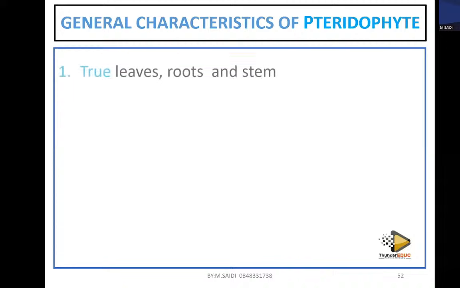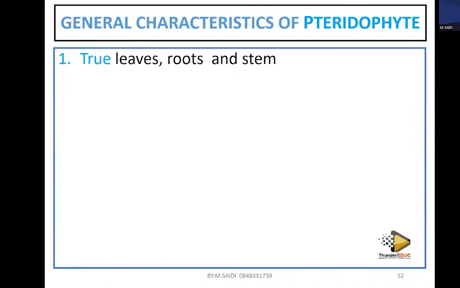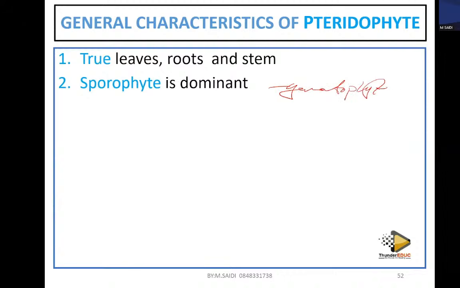Number one, they have true roots, true leaves, true stems. It means that these are basically better plants than the bryophytes. The sporophyte is the dominant generation. Remember the other one we said, the gametophyte. But here the sporophyte is the dominant generation, and the gametophyte is a prothallus.